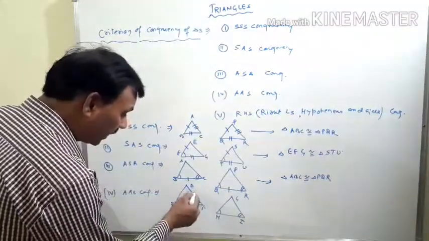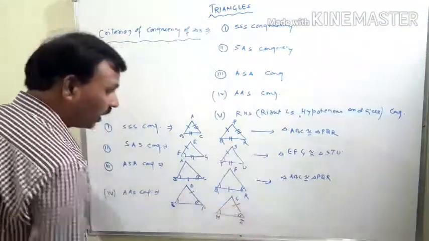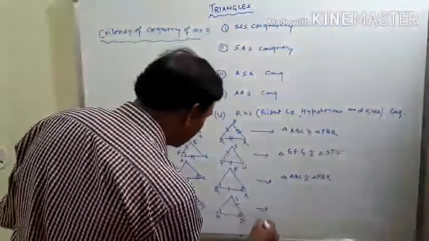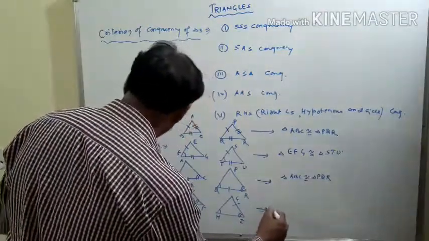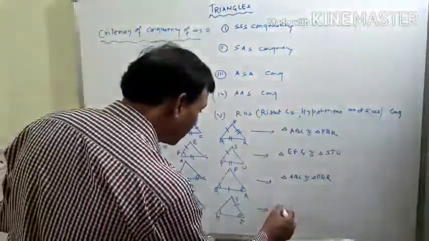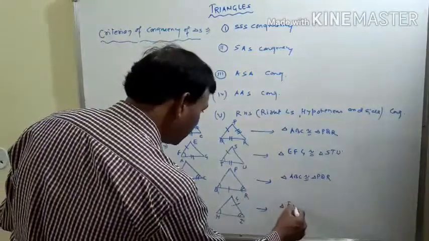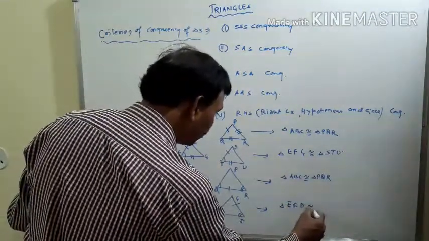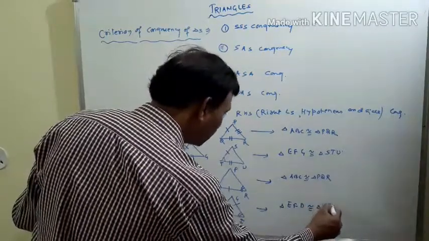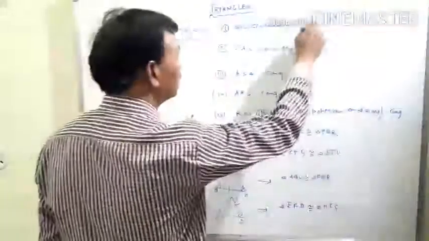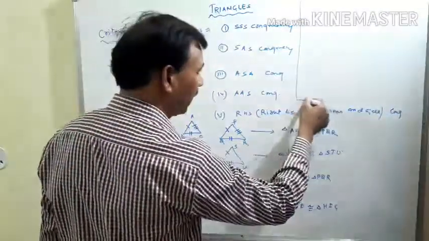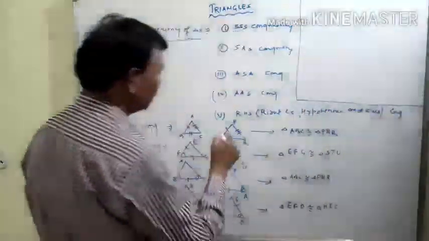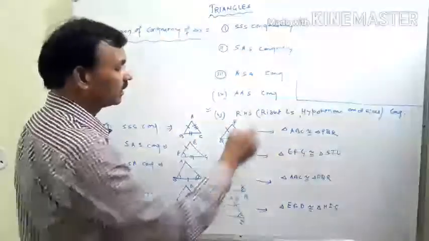So, if we take here FD equals IG, then we can say that under the criteria of AAS, triangle EFD is congruent to triangle HIG.